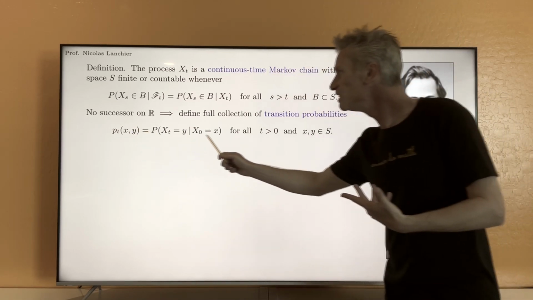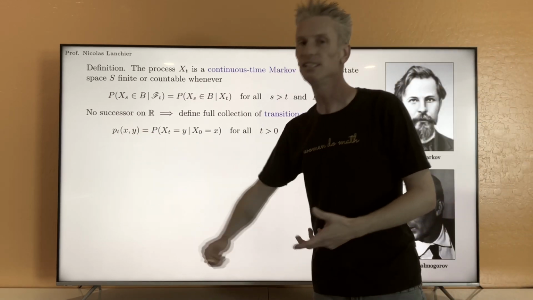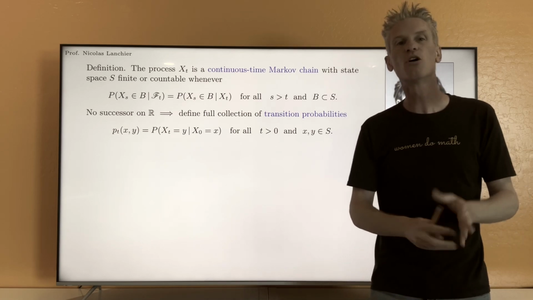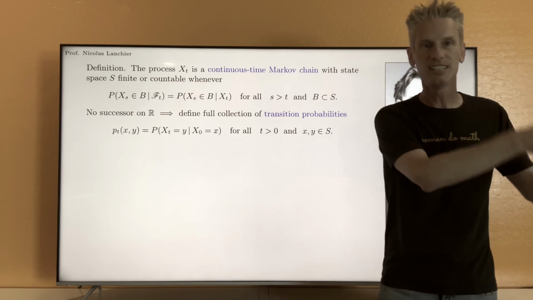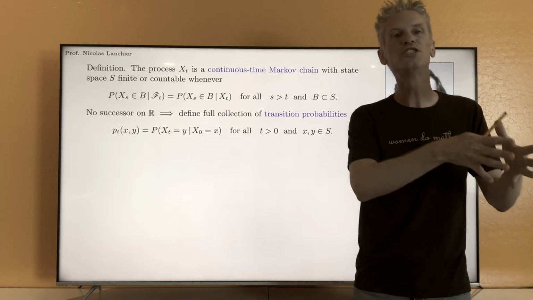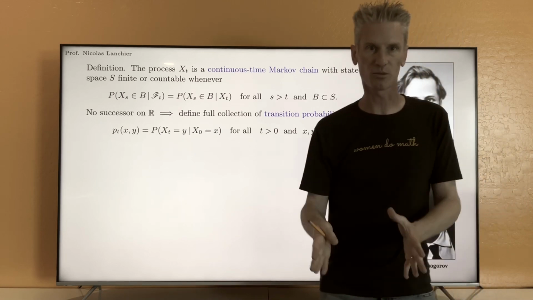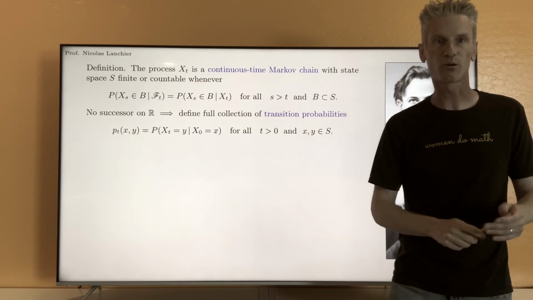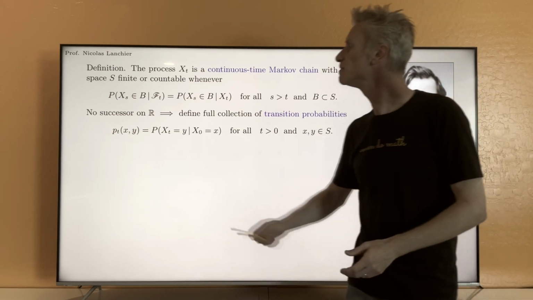It seems that we need to know those transition probabilities for all t to fully understand the process. There are no one-time step transition probabilities like in discrete time from which we can define the full collection of transition probabilities.